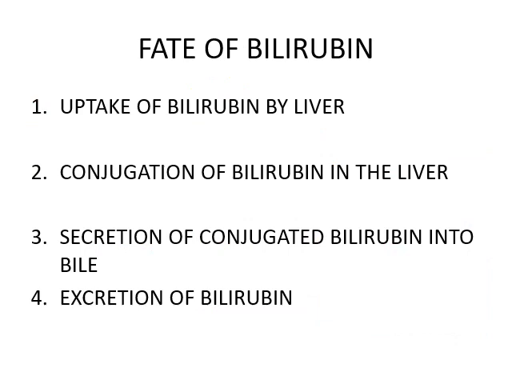Now let's see the fate of bilirubin, which is explained under four headings. First is uptake of bilirubin by the liver. Second is conjugation of bilirubin in the liver. Third is secretion of conjugated bilirubin into bile. And the fourth is the excretion of bilirubin.